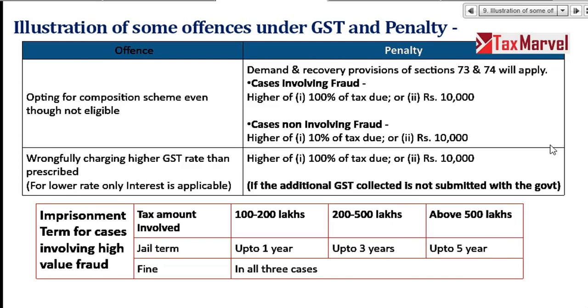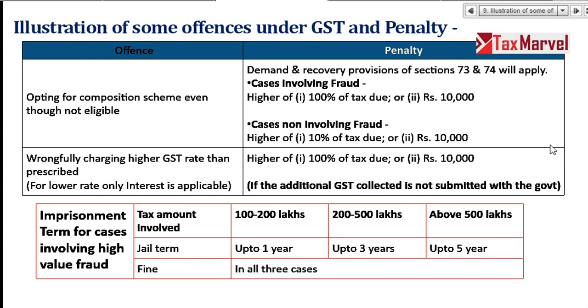Not involving fraud, 10% and 10,000, whichever is higher. Wrongfully charging higher GST than prescribed. So if on my invoice GST rate is 5, I have charged 12. So 100% of tax due or 10,000 rupees will be liable. If I am claiming a lower GST rate, then government will ask for a differential amount to be paid.